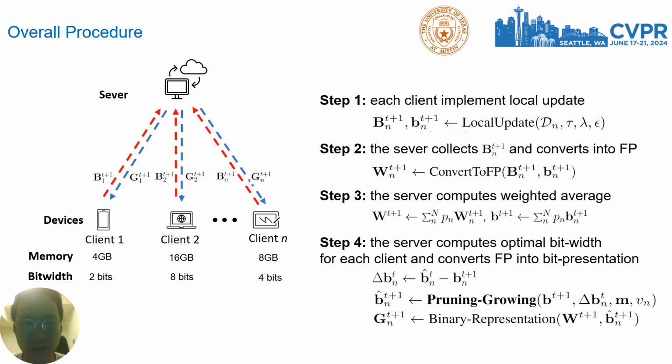After local training, the server collects all the local models as well as the local bit width allocations from clients and converts them into floating point format. After that, the server computes the weighted average of the collected parameters and the global bit width allocation. Before the server converts the global model back into binary representation, the global bit width allocation is adjusted by the pruning-growing algorithm while taking into consideration each client's budget.